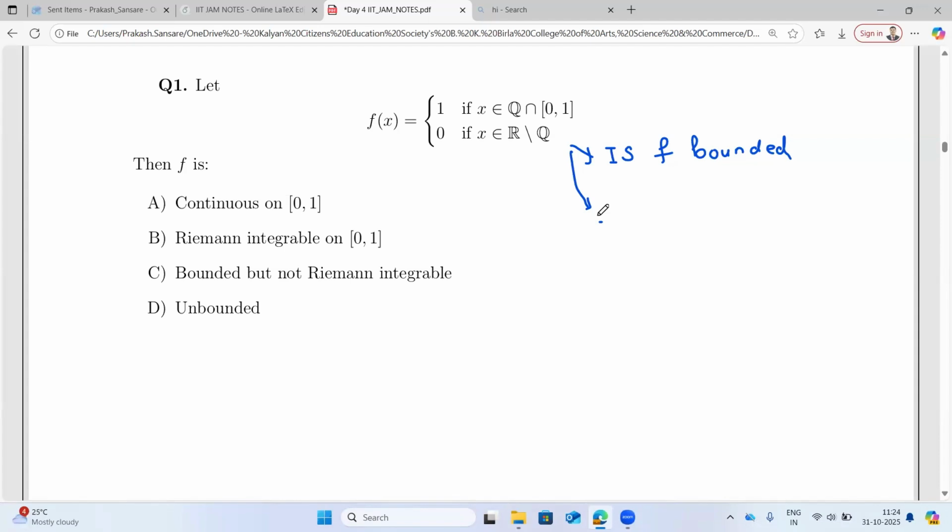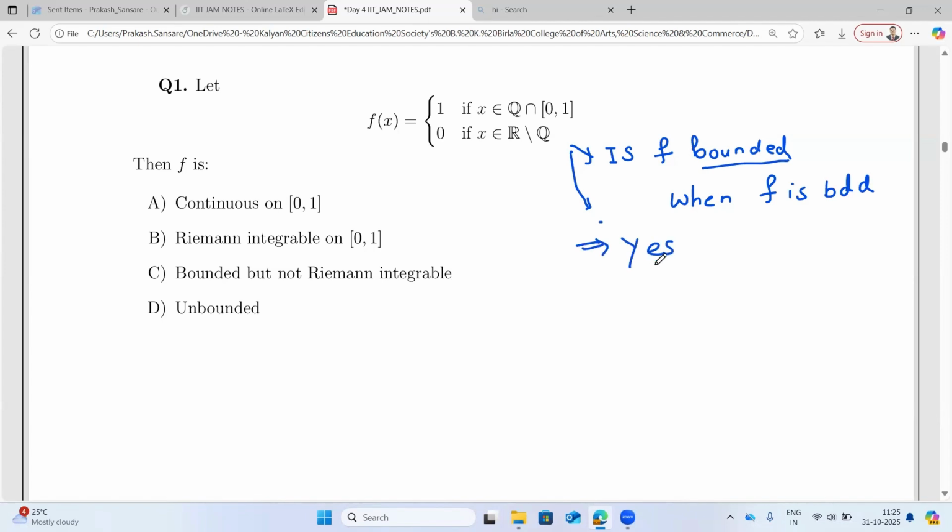Yes. What is the upper bound for this function? When do we say a function is bounded? Reshma, very good. Okay, so Reshma is saying that it is bounded. Yes.